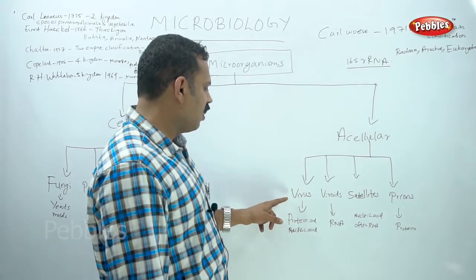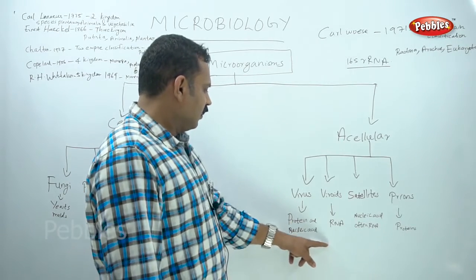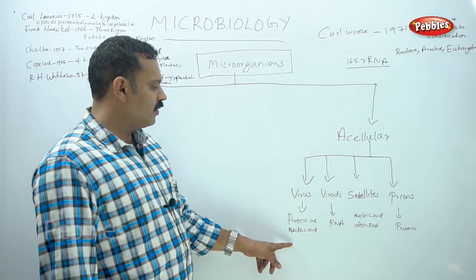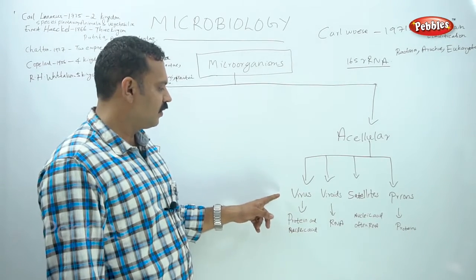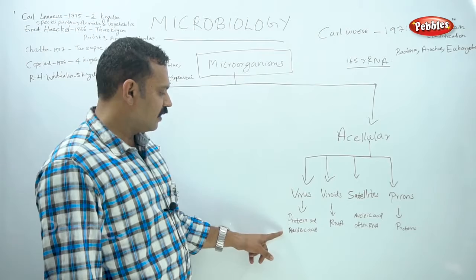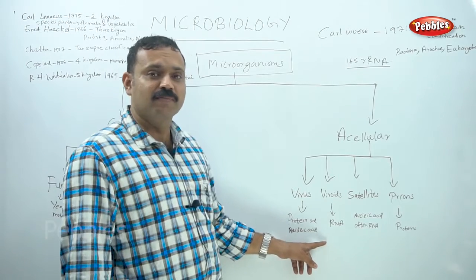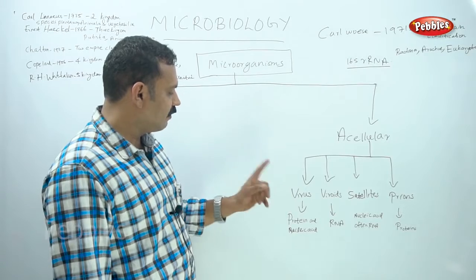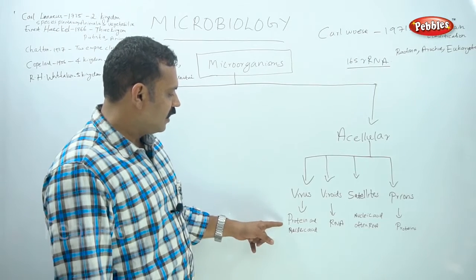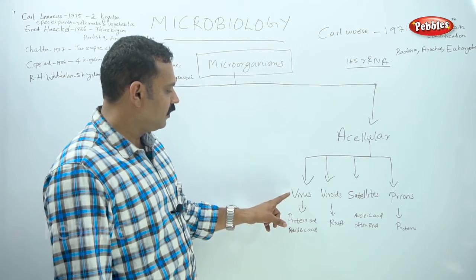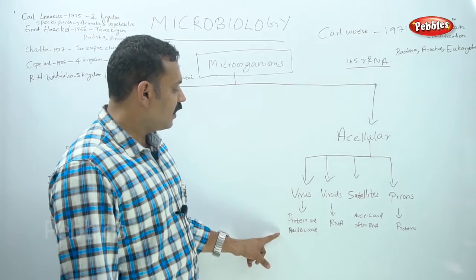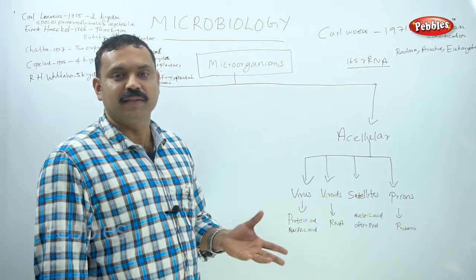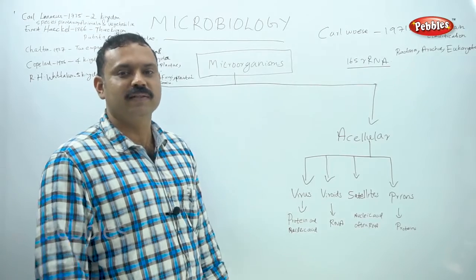The first one is virus. A couple of months back, we discussed viruses in our news dailies, the infection of Nipah virus near Calicut district, which comes under this category of virus. These are protein and nucleic acid. Viruses are intracellular obligate parasites. What does obligate parasite mean?